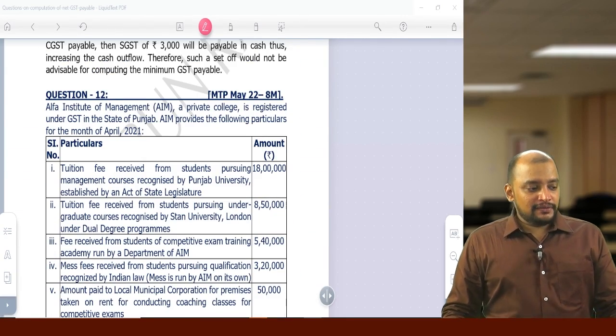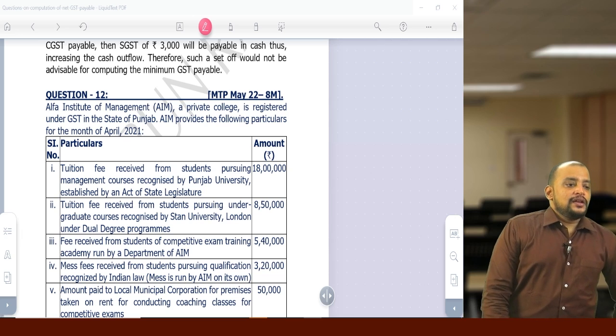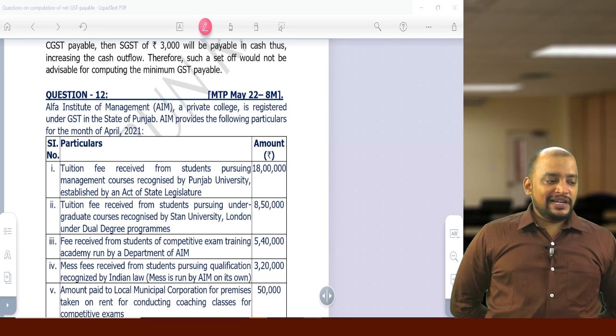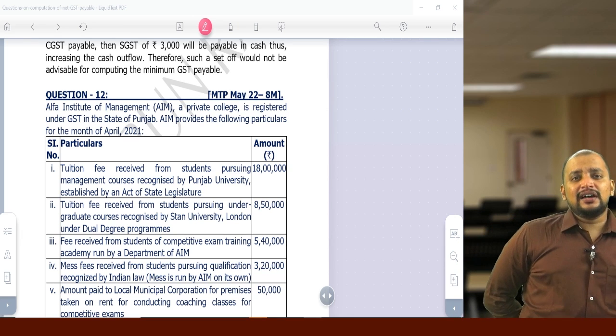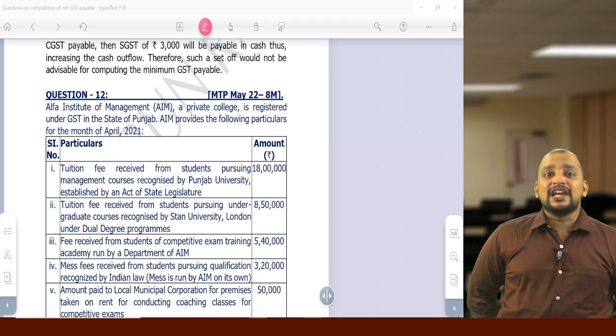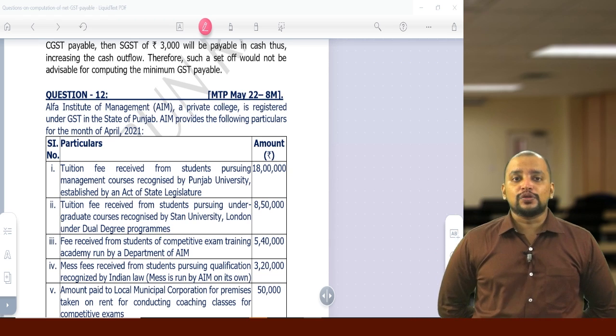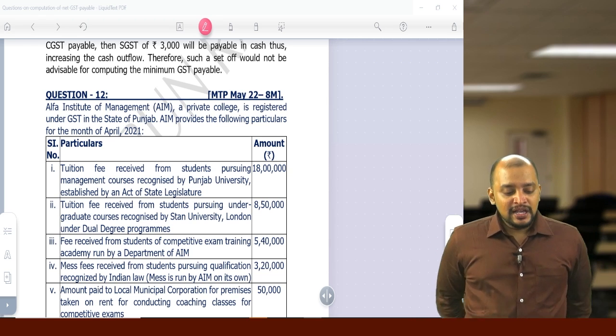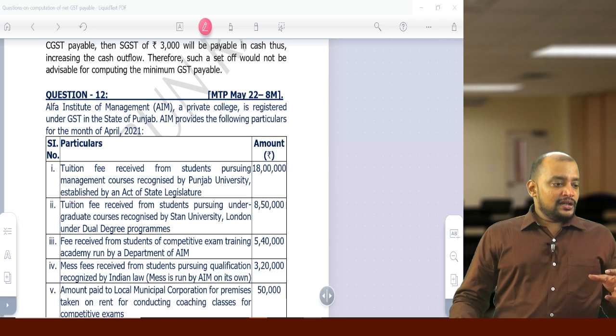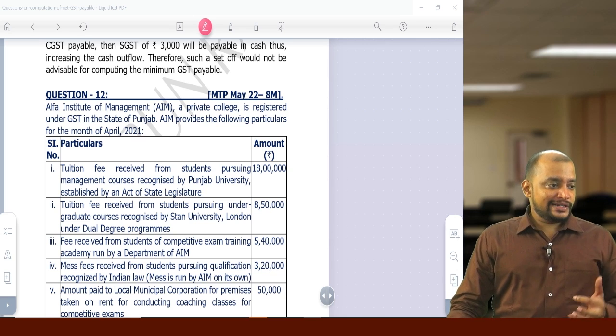Question number 12. So could you please tell about 15E subsidy? That is when I am doing questions on valuation under GST, there I will throw light on subsidies. So don't worry about that.